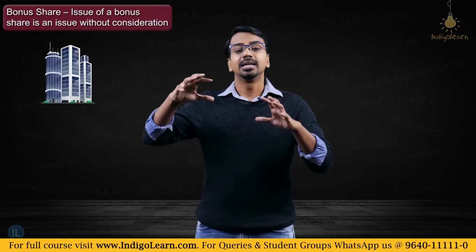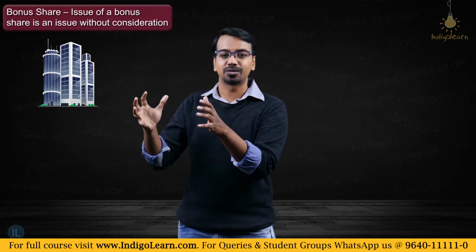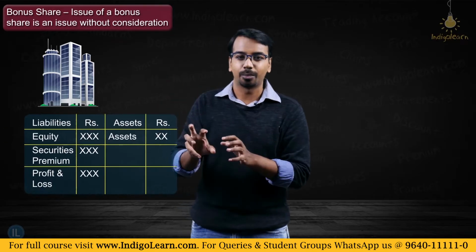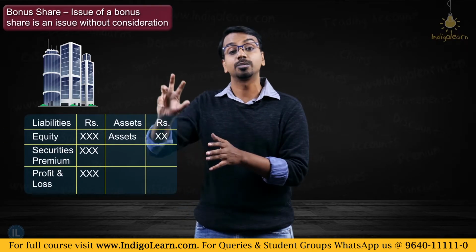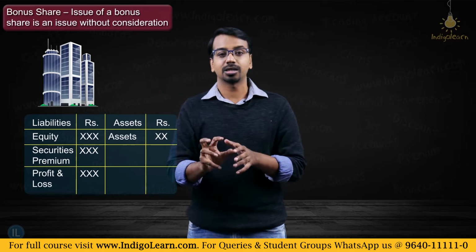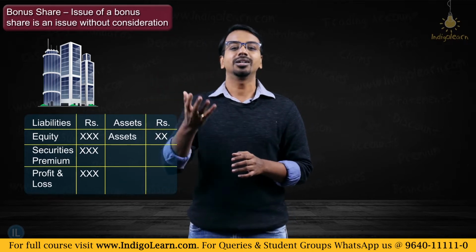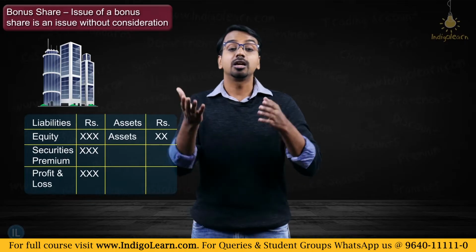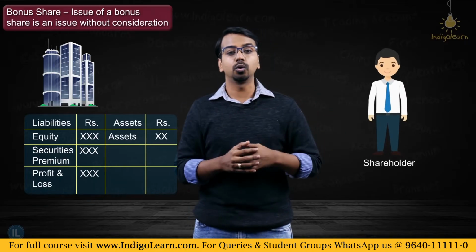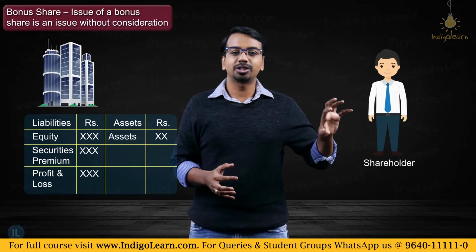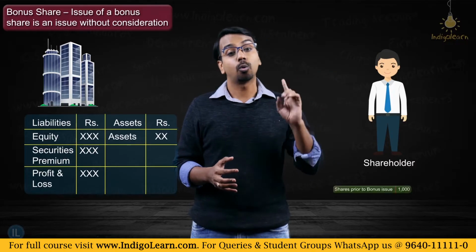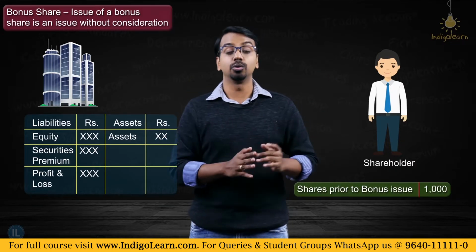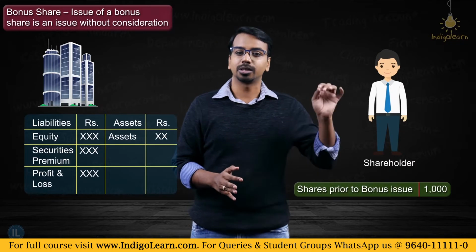What is the company doing? Simply on the equity and reserve side, it is just playing around with the numbers. Some numbers it has moved out from securities premium and from the profit and loss account, and that number is being added to the equity share capital. Now if you look at it from the shareholders' point of view, earlier, the total shares that the shareholders had was 1,000. After the bonus issue, they will own 2,000 shares.